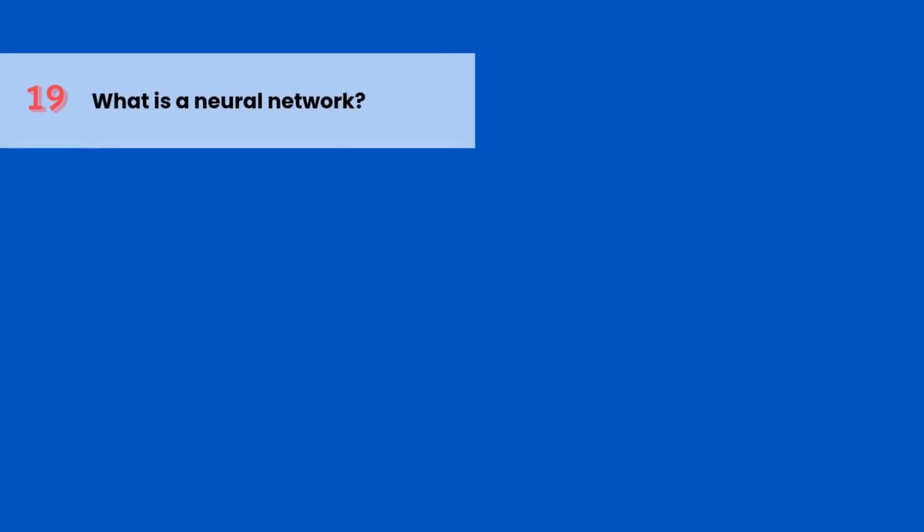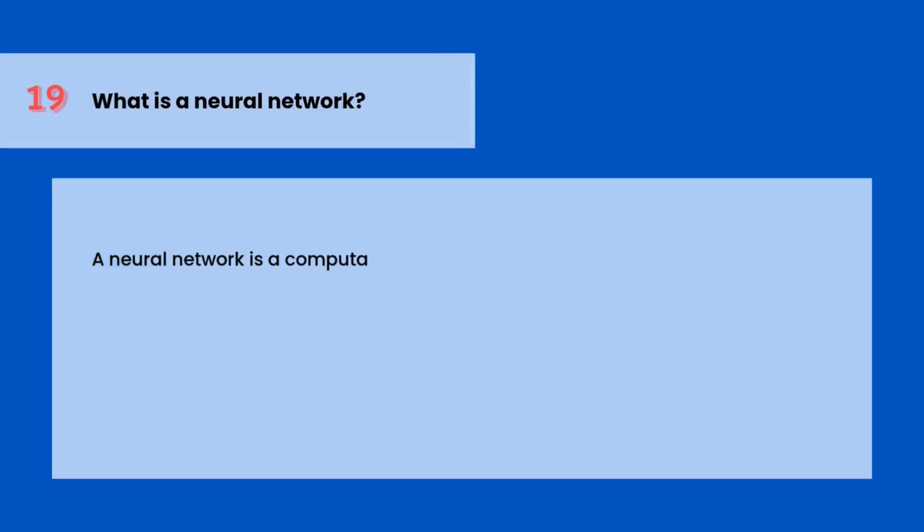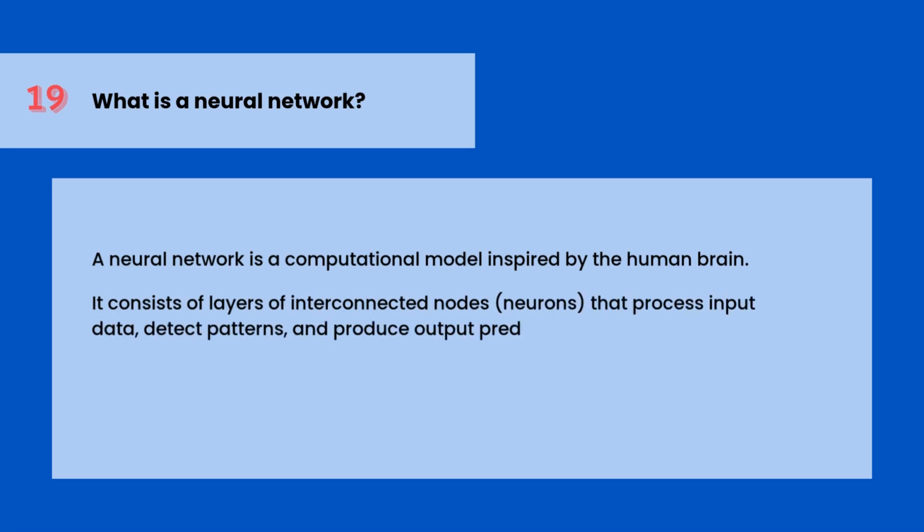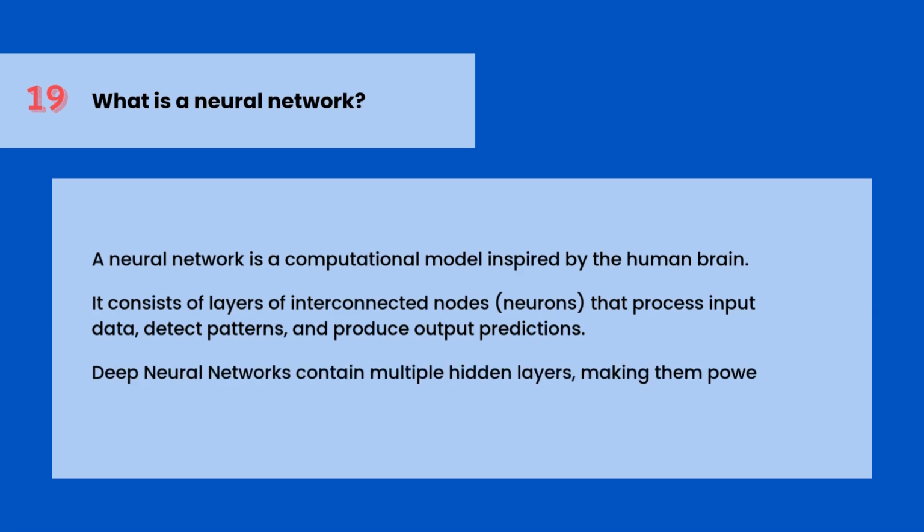What is a neural network? A neural network is a computational model inspired by the human brain. It consists of layers of interconnected nodes or neurons that process input data, detect patterns, and produce output predictions. Deep neural networks contain multiple hidden layers, making them powerful for complex tasks.